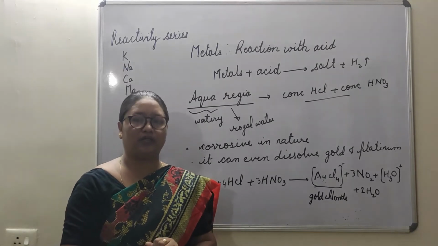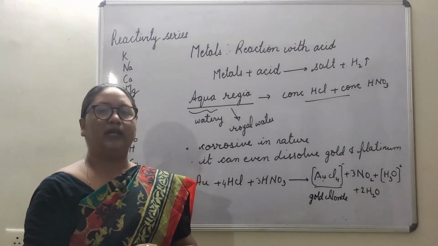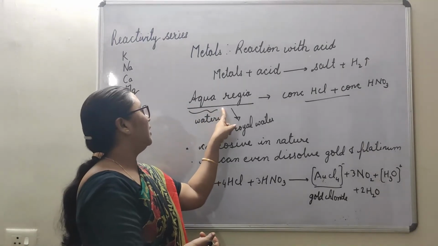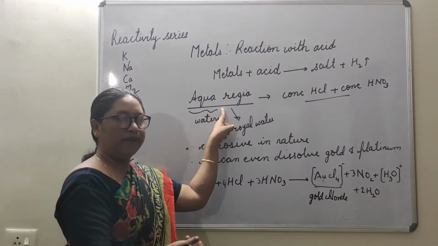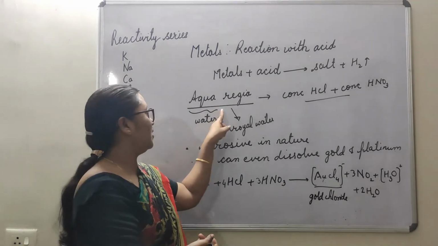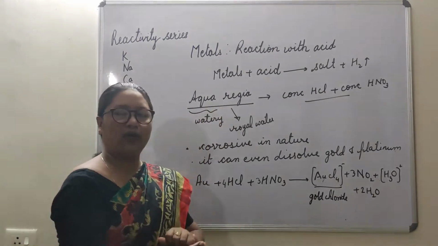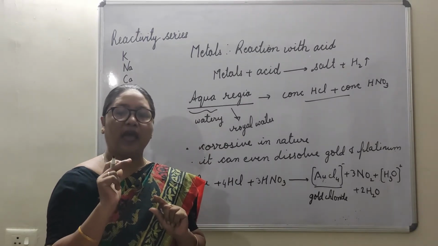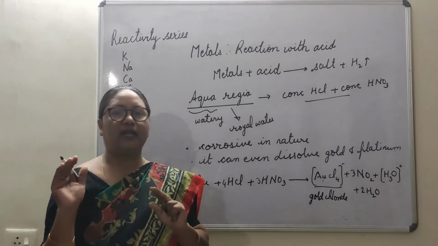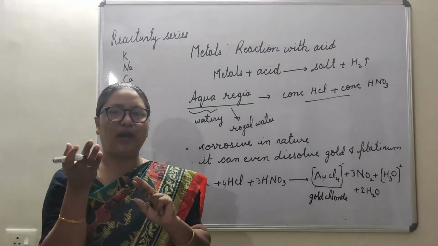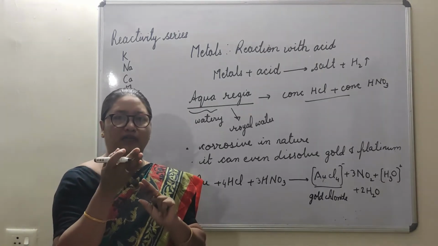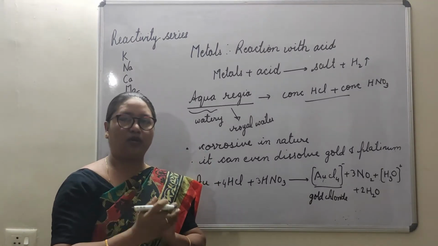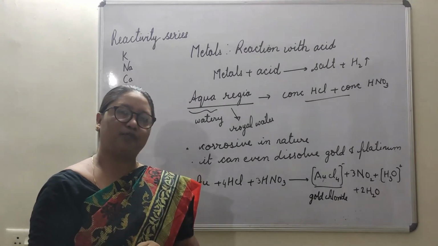There in the jewelry shop, what the person used to do was put that ornament in the aqua regia solution. Okay, and what is the function of this aqua regia? It dissolves the upper layer of the gold ornament and the upper layer is taken off. So the inner part or the lower part of the ornament comes out with the same shine as a new one. And like this we get our ornaments polished.